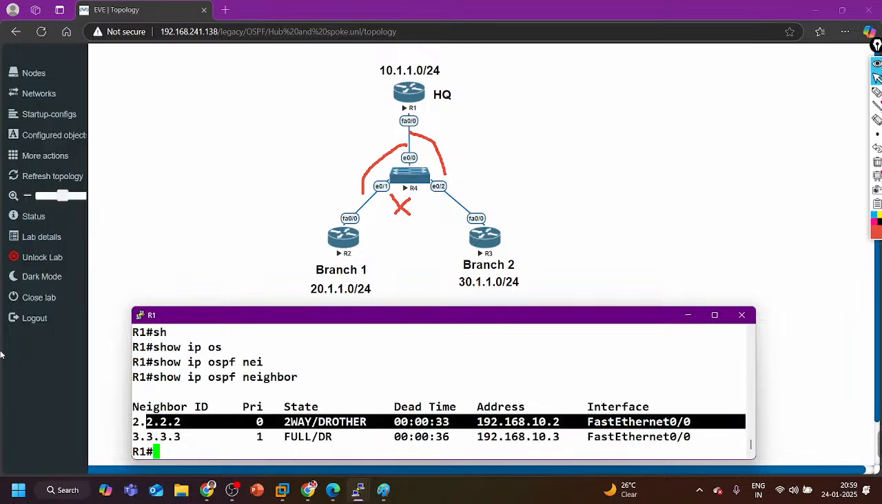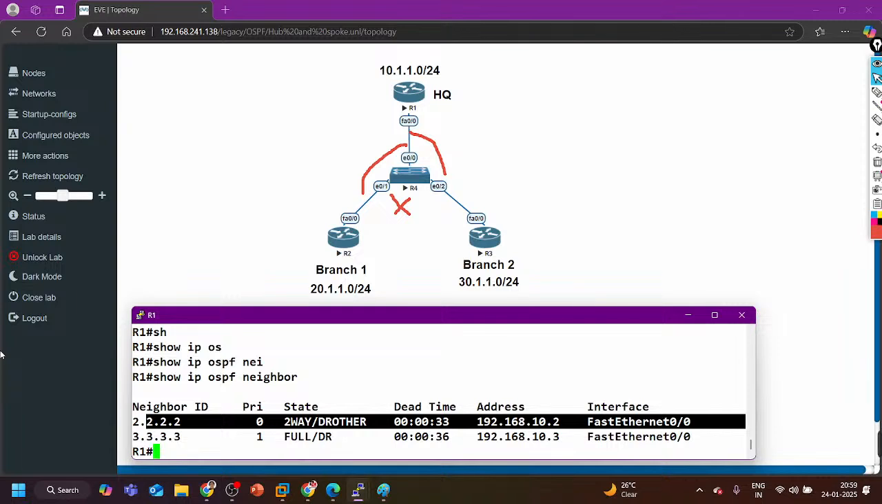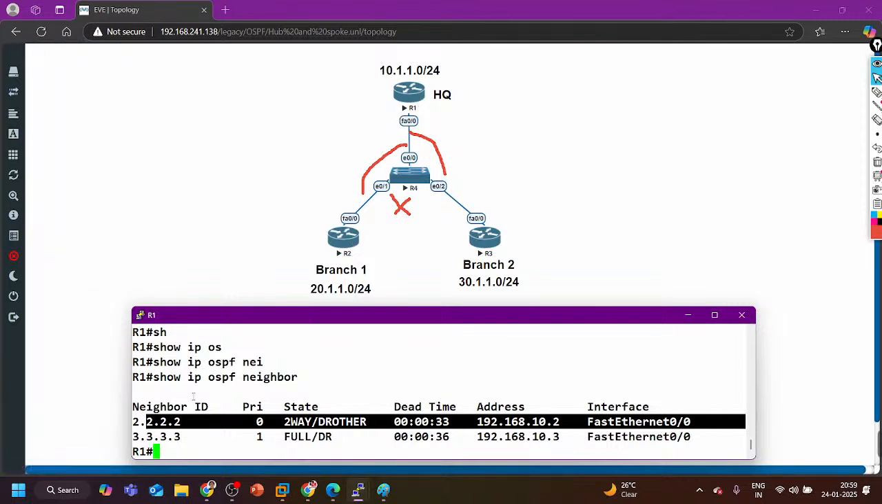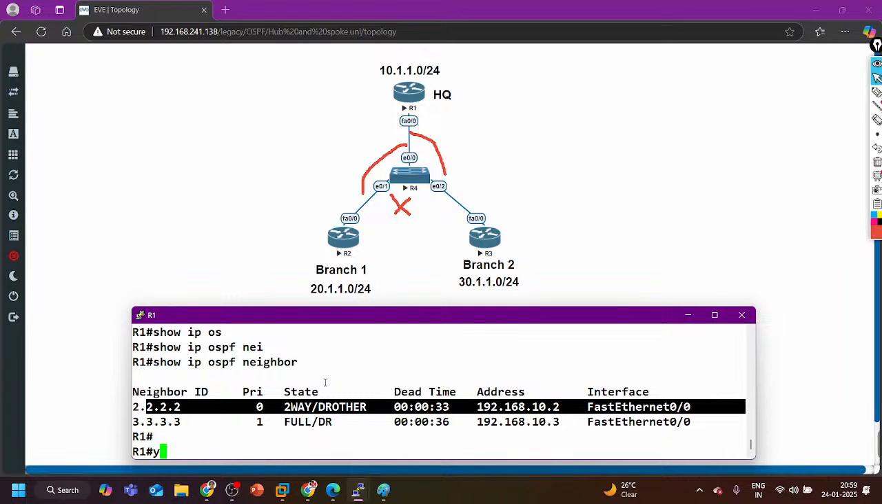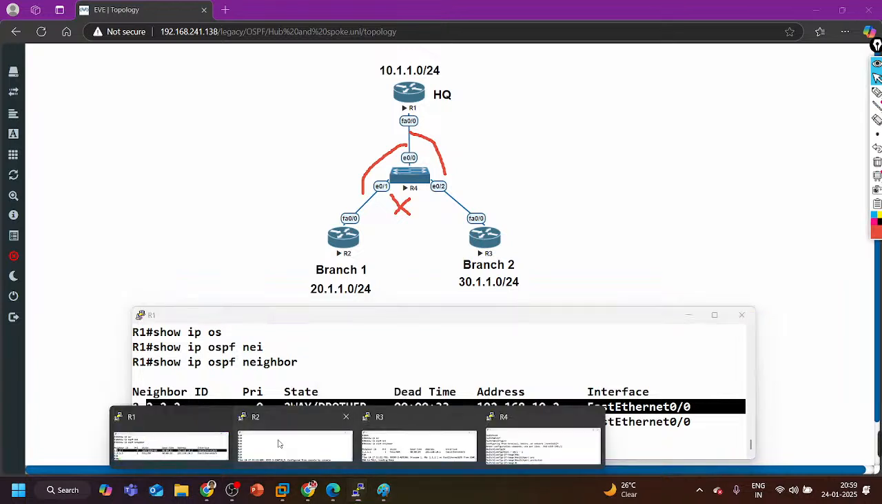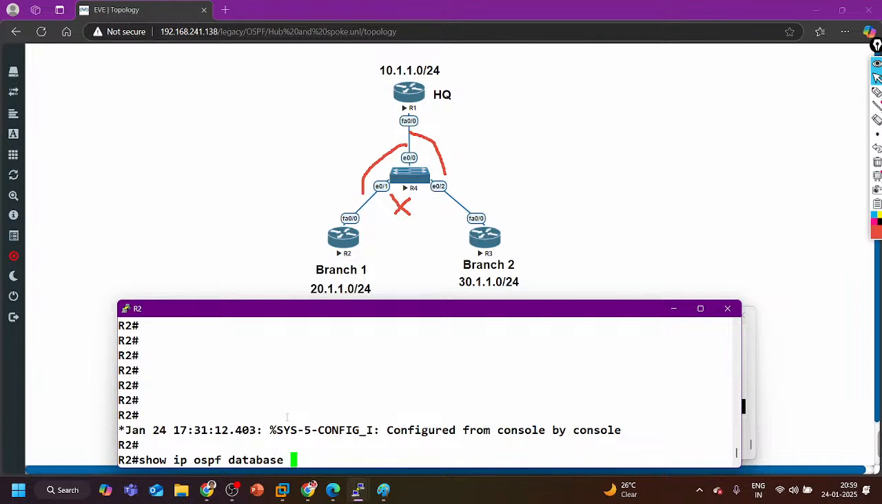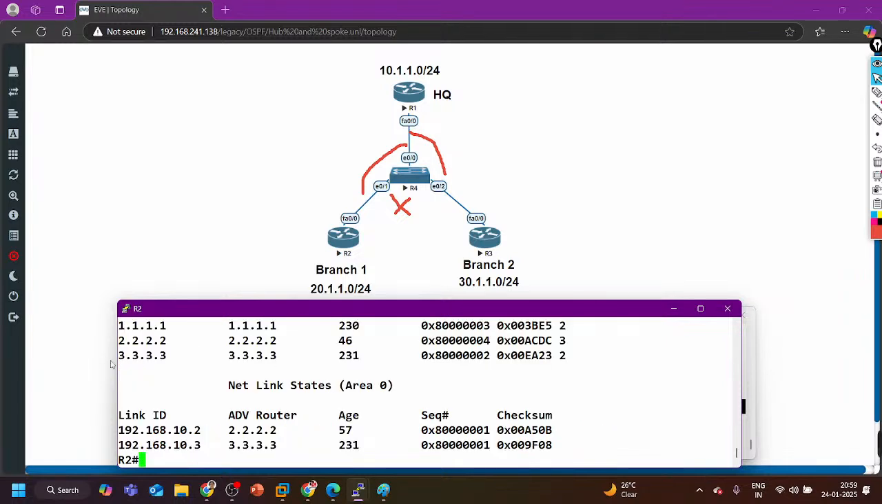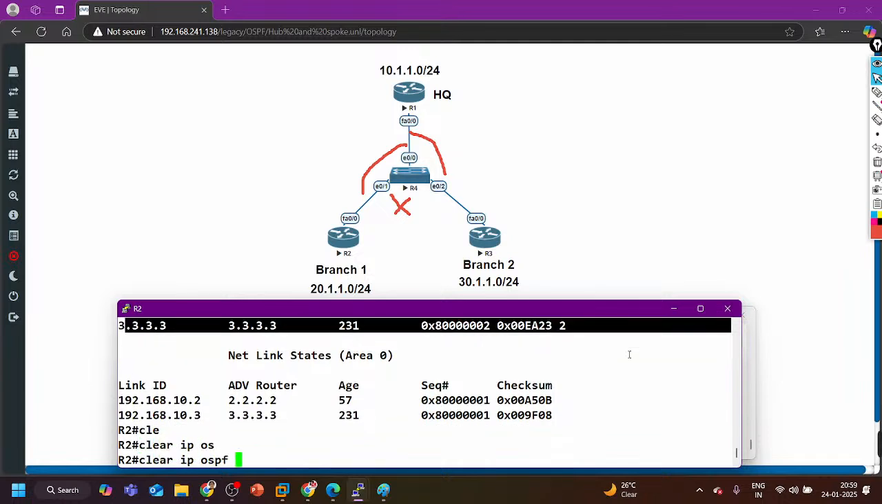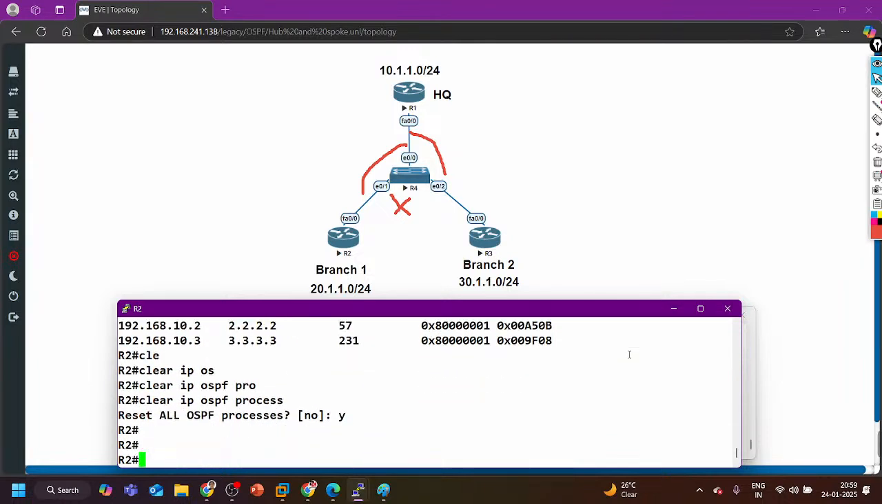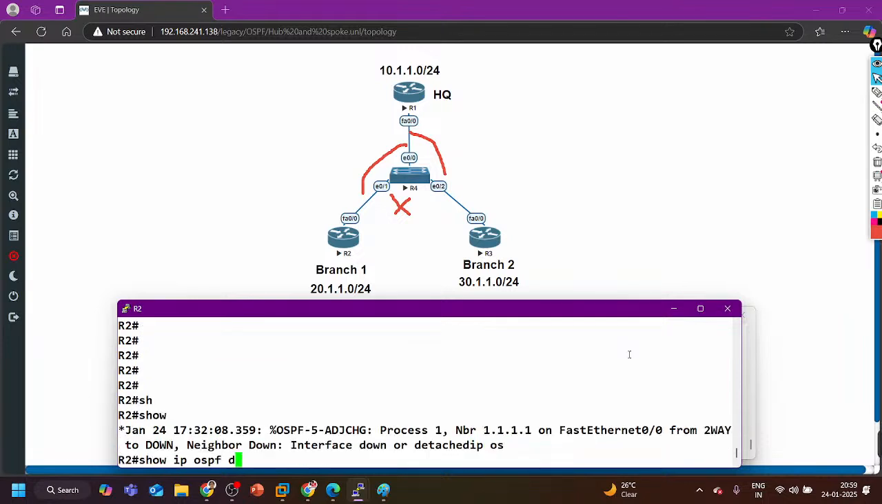Now see, there is an issue. Between router 1 and router 2 there is no neighborship. So now router 2 will not have LSA1 of router 3. Soon it is going to remove this LSA. Clear IP OSPF process and show IP OSPF database.